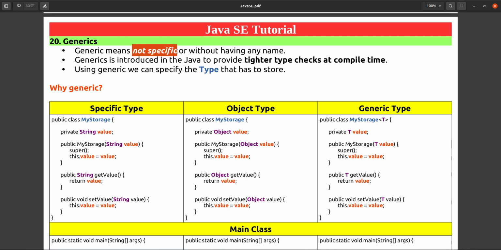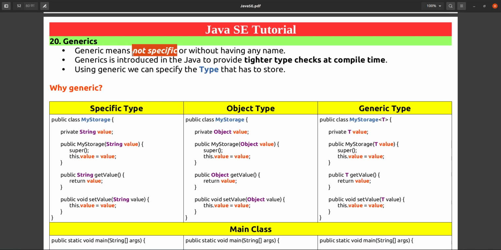There is no company name or branded name on that medicine, so it is a generic medicine. In the same way, generics means something that is not specific, or without any brand name.